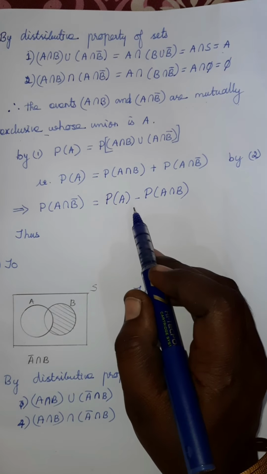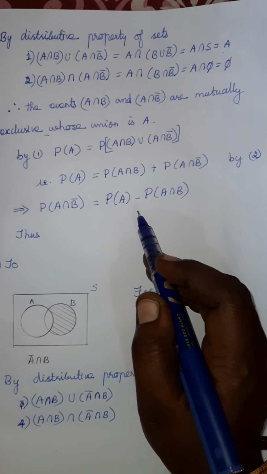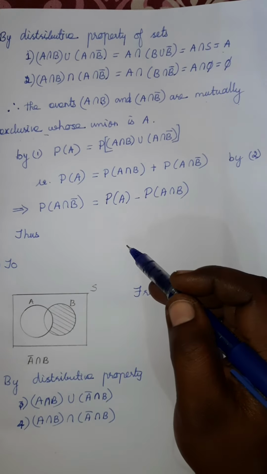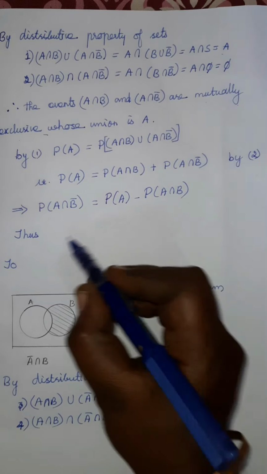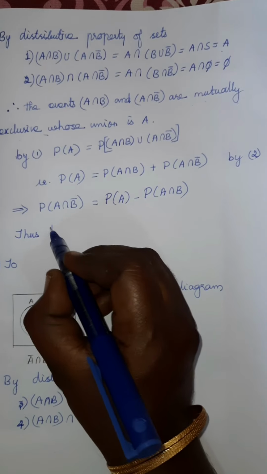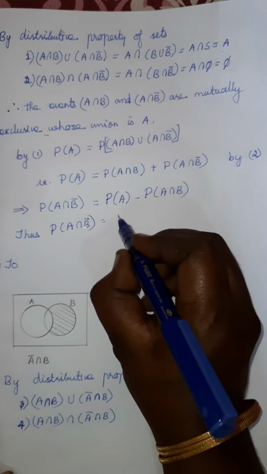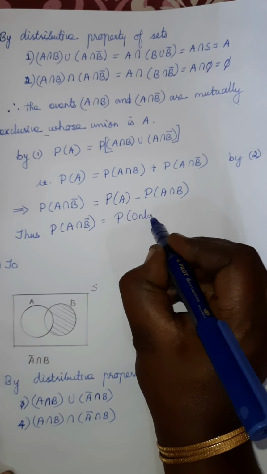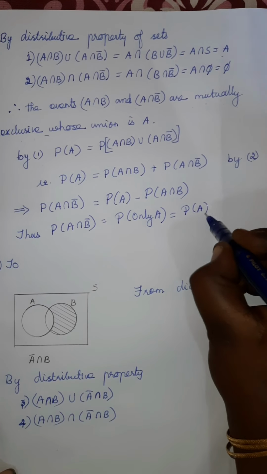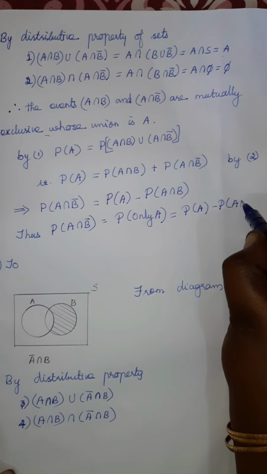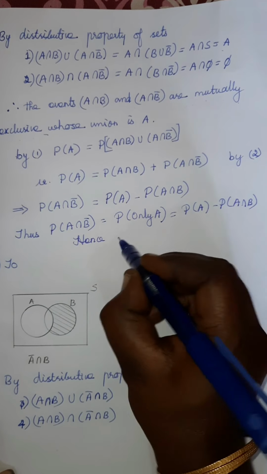In the first question, two parts are there. The first one is only A, that we got from the Venn diagram. The second one we proved algebraically using some conditions. So we proved that also. Okay, so that we can write thus: P of A intersection B bar is equal to P of only A, that is equal to P of A minus P of A intersection B. Okay, so we proved the first result, hence proved.